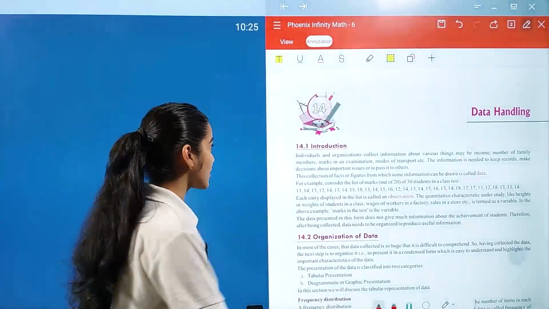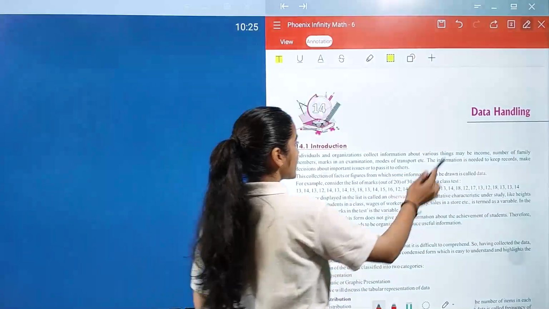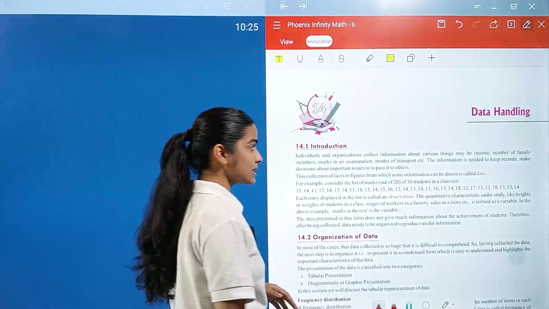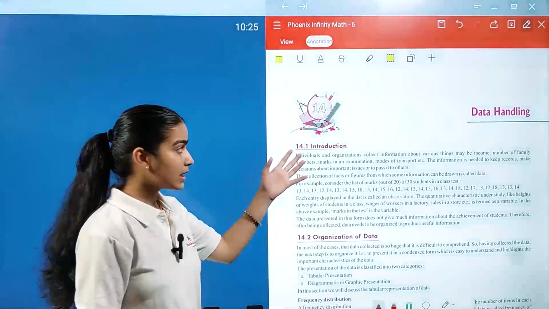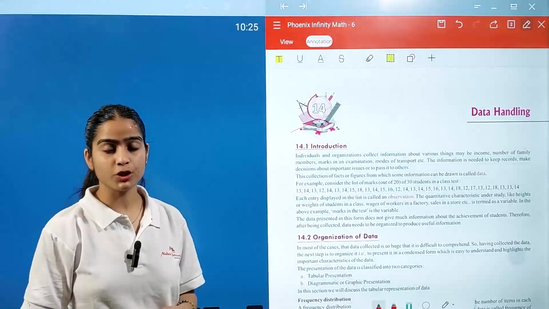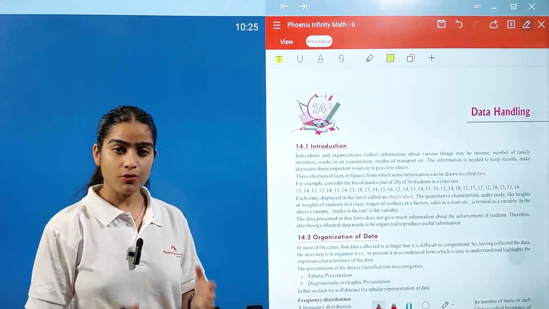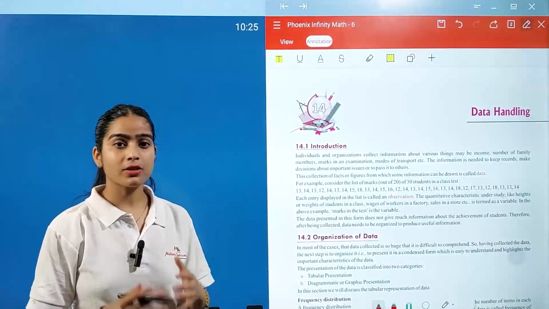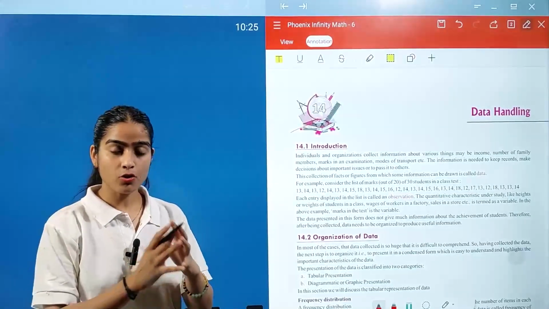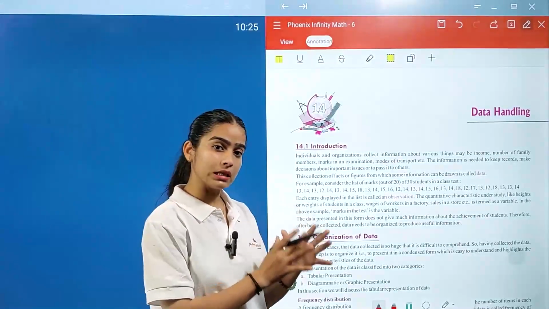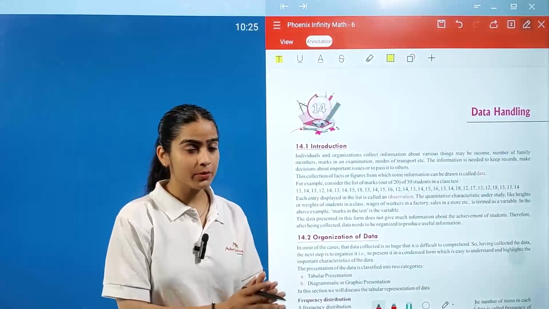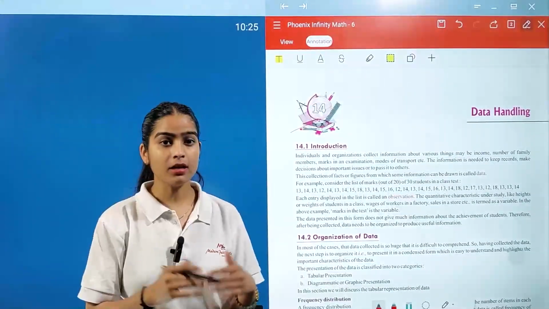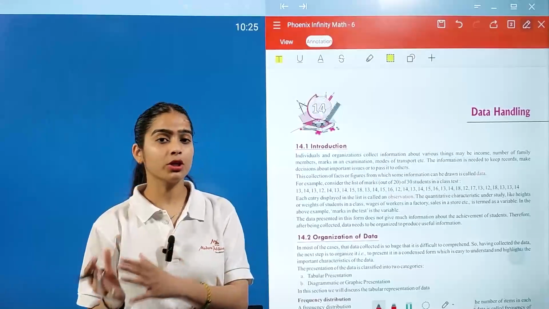And today we have chapter number 14, which is data handling. Before starting this chapter, we have to understand what is meant by data handling. Data means a collection of information on a particular topic. For example, if you want to ask your class their favorite color, your question will be focused only on the colors, right? No one can tell you the favorite actor and actress name. It means you are collecting data in your classroom on a particular topic.